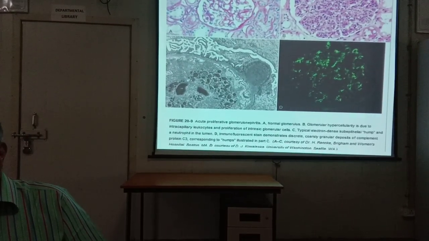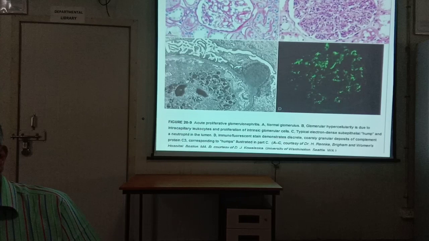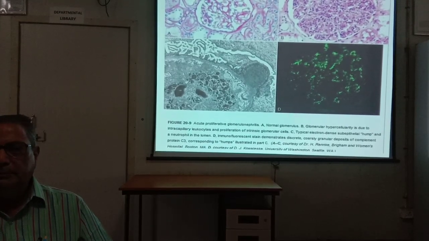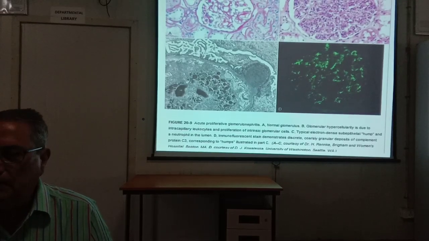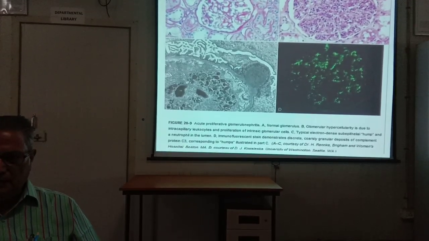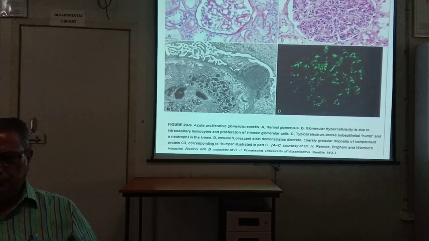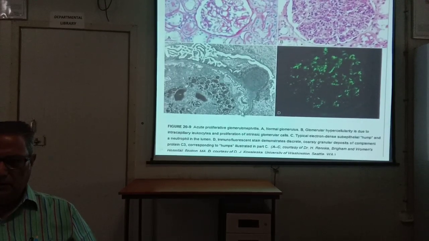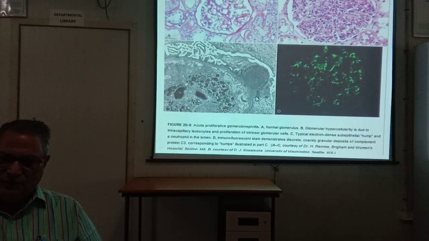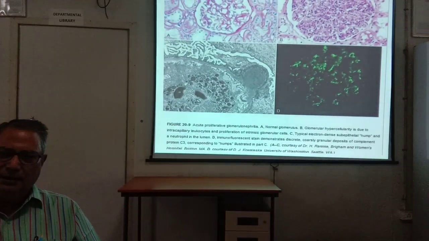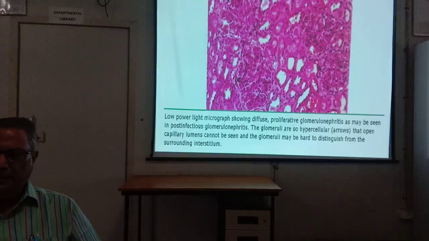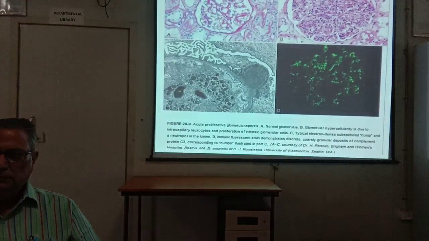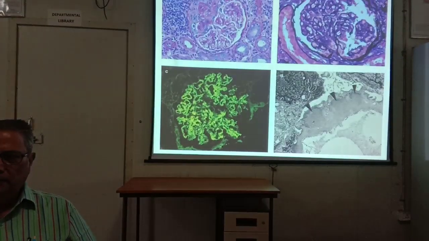Immunofluorescent demonstration shows discrete coarsely granular deposits of complement C3 corresponding to your humps, that is, complement 3 immune complex deposit. This is the immunofluorescent finding, the electron microscopic finding, and my light microscopic finding. Light microscopic finding, same.